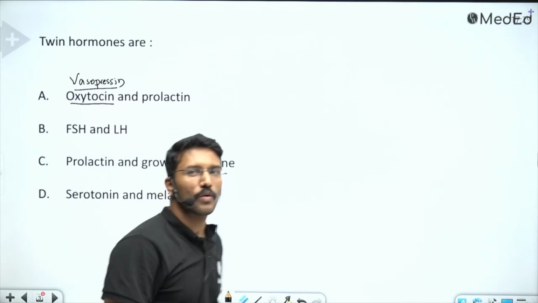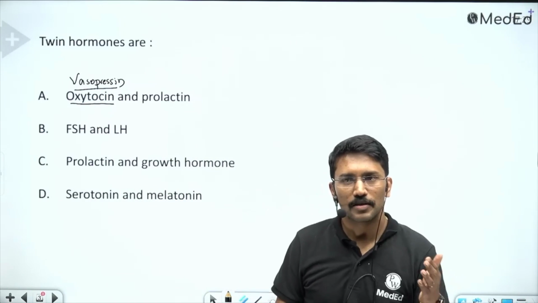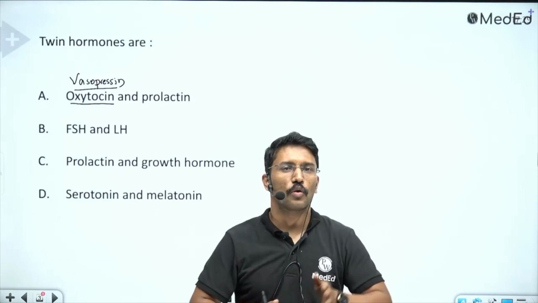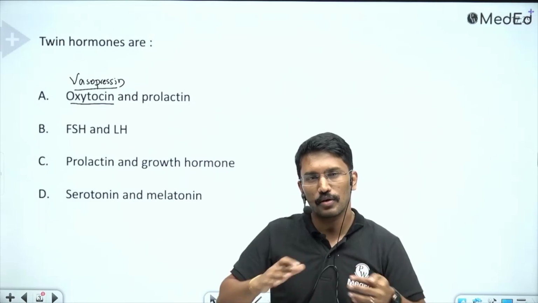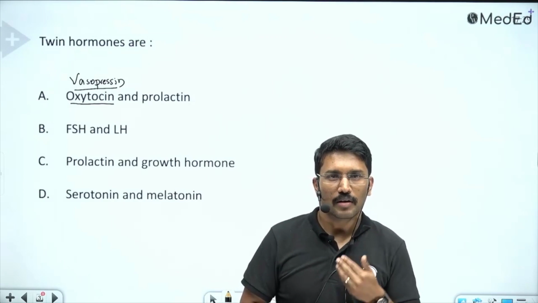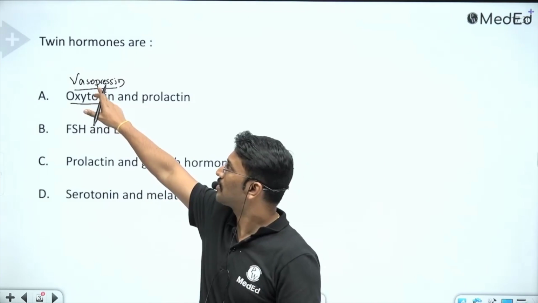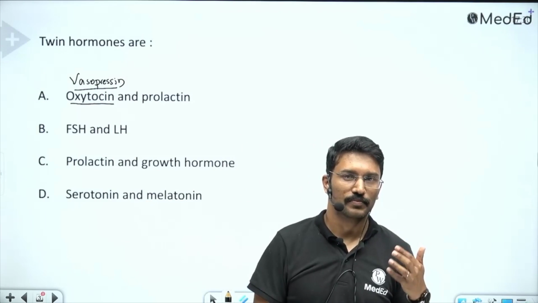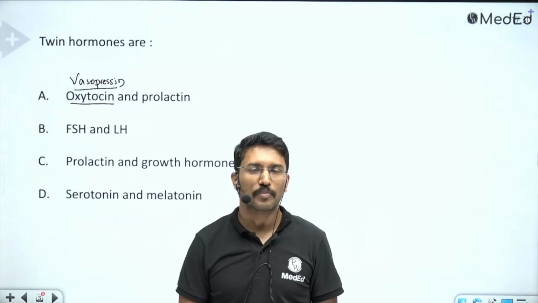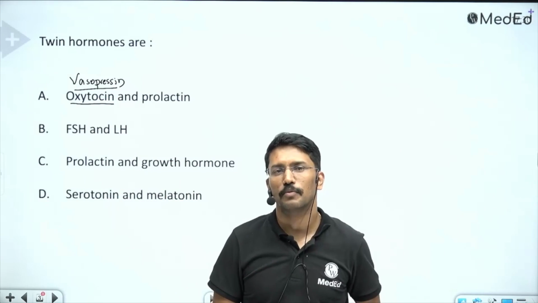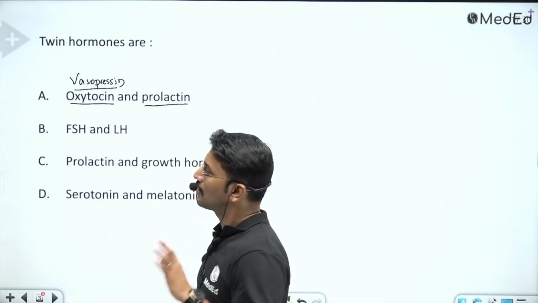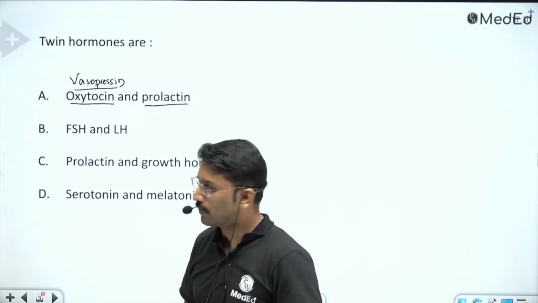In fact, you might have heard a term called gestational diabetes insipidus. The gestational diabetes insipidus is because in pregnant women, there's an increased production of a hormone called oxytocinase, which is supposed to destroy oxytocin so that it prevents the oxytocin causing premature delivery. But because oxytocin has structural resemblance to vasopressin, it can destroy vasopressin. So oxytocinase has vasopressinase activity, and thus you destroy vasopressin and you end up getting diabetes insipidus, and this is happening in a pregnant woman, so we call it gestational diabetes insipidus. But oxytocin and prolactin are not structurally related, they are not twin hormones, right?